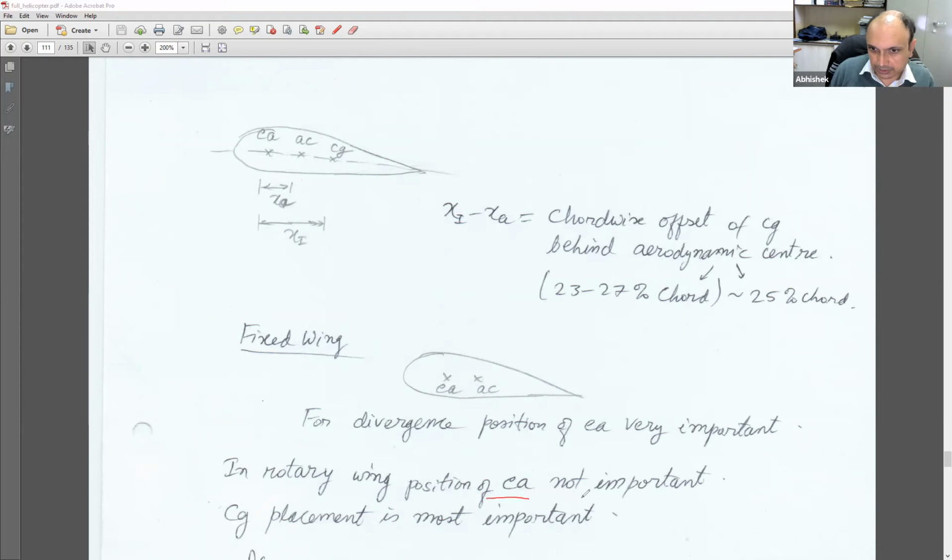The position of the elastic axis is not important in rotary wing, but it is important in fixed wing. It is very important actually in fixed wing. But for rotary wing, CG placement is most important. Where I place my CG, that is the most critical thing to ensure that the blade remains stable.